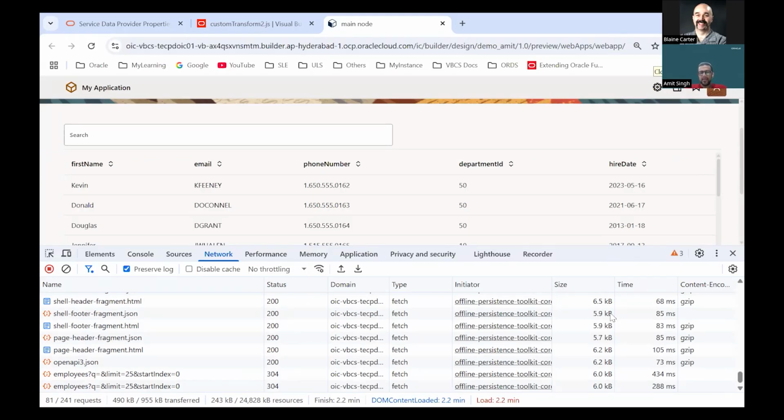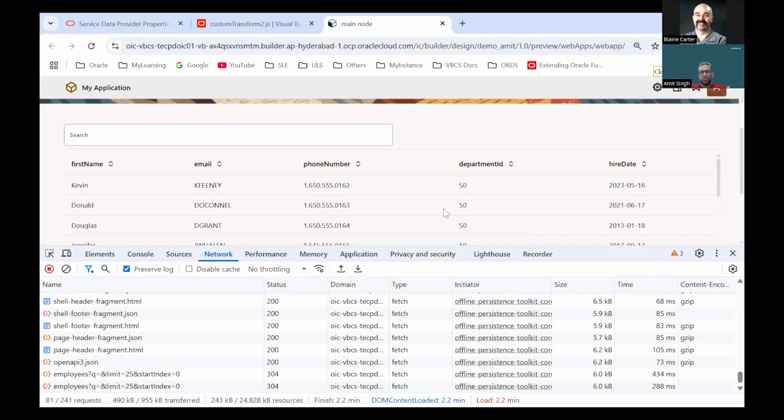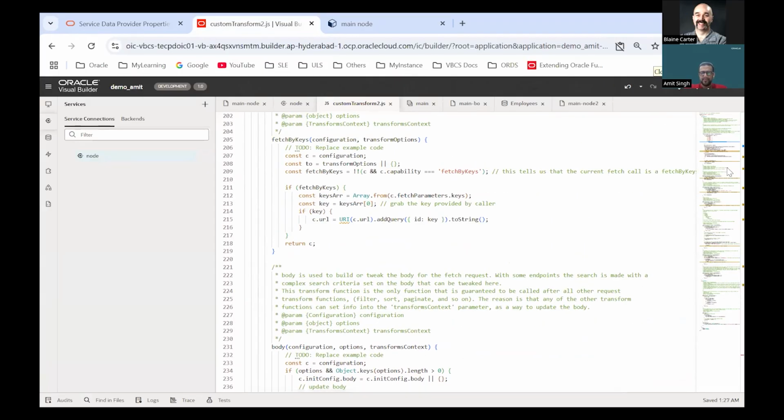So this is a benefit that we get with the request and the response transformation function, and we can do any kind of transformation for any API that comes to us. And we can leverage all the benefits of the SDP that are applicable, like filtering, sorting. I couldn't show the fetch by keys, but fetch by keys we can write as well. So what I suggest is, see the sample code that gets generated by VB, and then based on any API, you can tweak the sample code to map it to the endpoint that we'll be using. Then we can leverage all the features of the SDP out of the box.